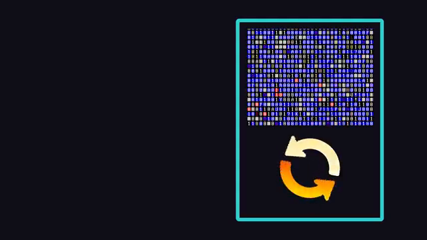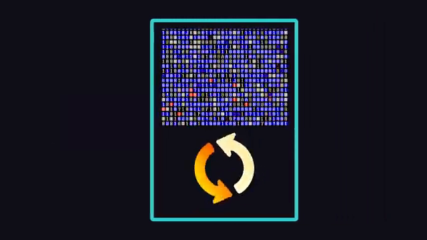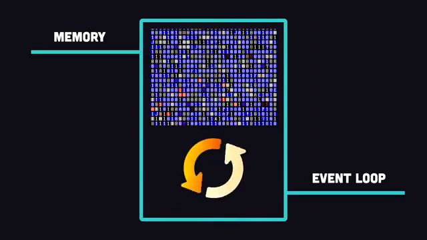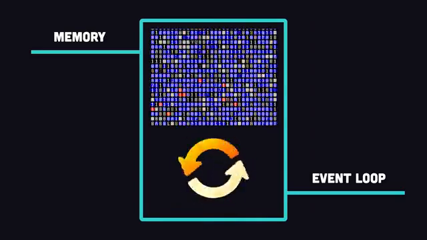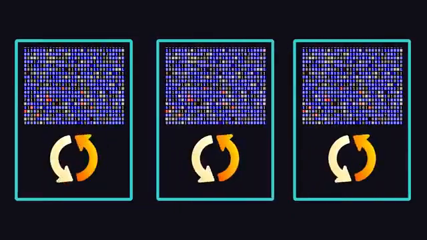All Dart code runs inside of an isolate, which is like a chunk of memory running a single-threaded event loop. This makes it possible to perform asynchronous background work on a single thread, but you can also spawn multiple isolates to run code in parallel.